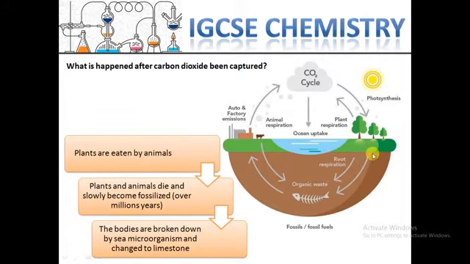and some of them, while the body is breaking down, can be processed by microorganisms and changed to limestone. Some parts of the plants and animals, after they die, become fossilized, and some of them can be changed to limestone by microorganisms. The microorganisms use the dead bodies of animals and plants.